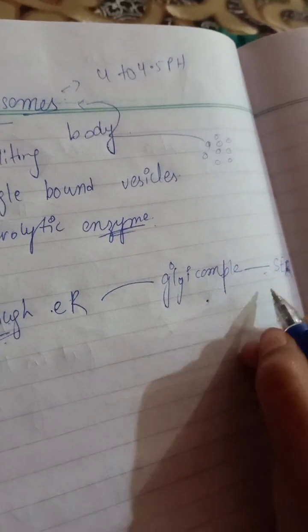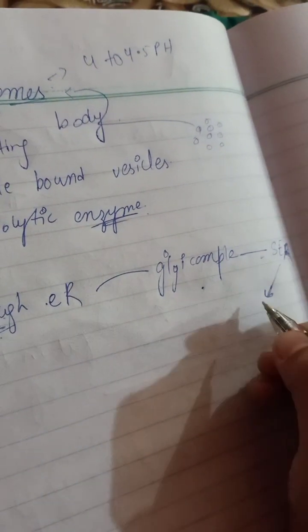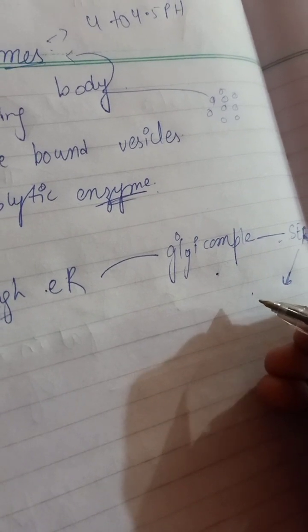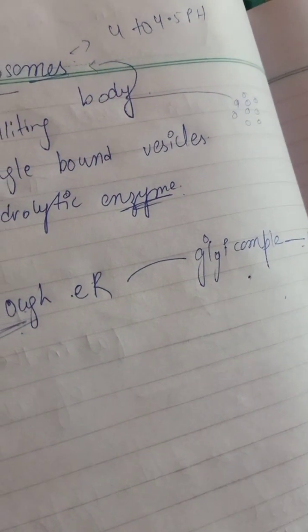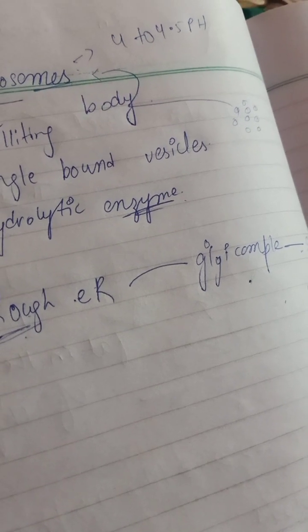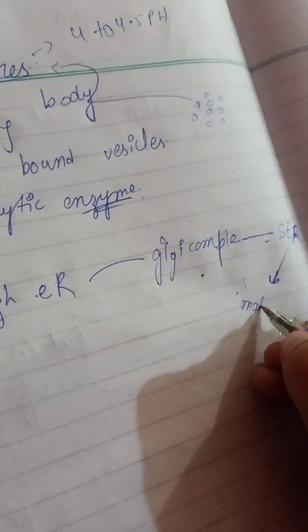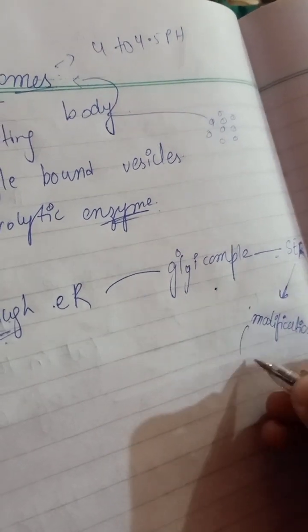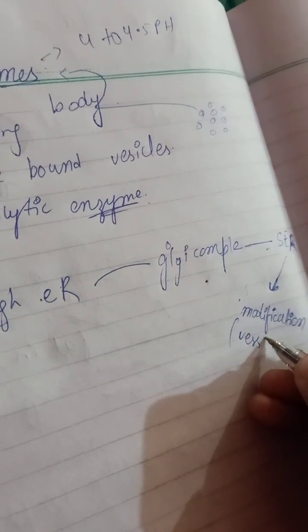After that, the modification of the enzyme occurs.